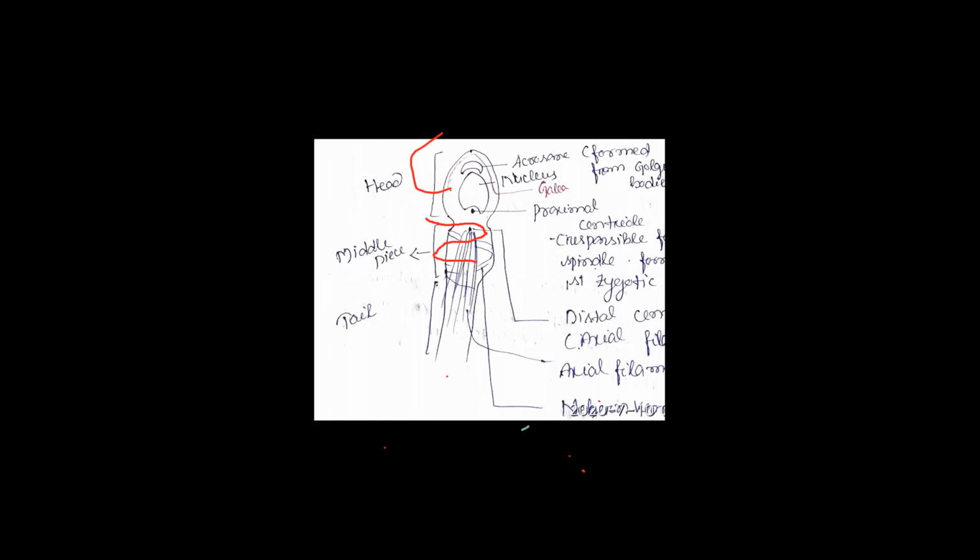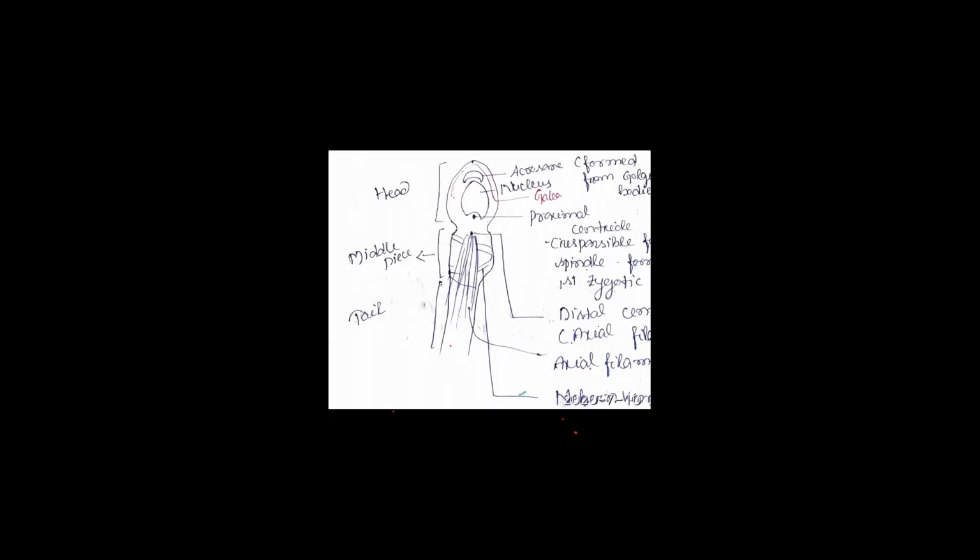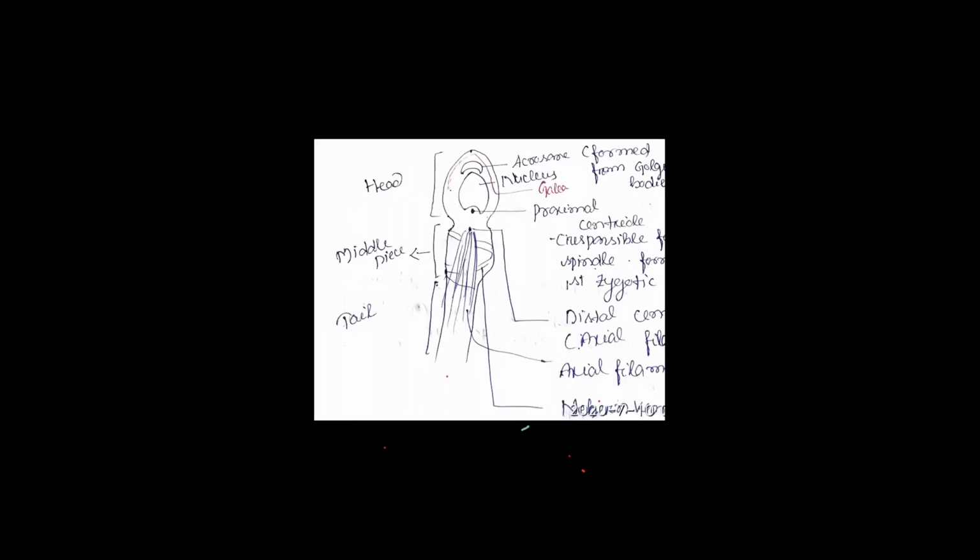So the spirally coiled structure that is present in the middle piece is called Nebenkern. And the Nebenkern is known as the mitochondria of the sperm. Clear? Listen. The coiled structure. Are you able to see the coiled structure?